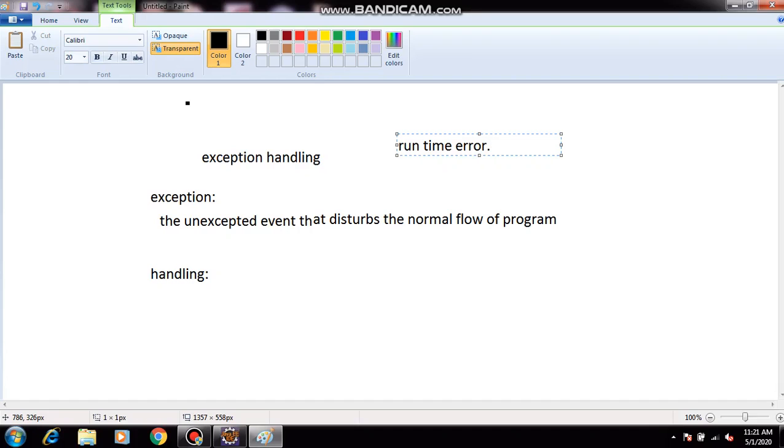That is the difference between compile time errors and runtime errors. Up to now we have seen compile time errors. From now we are going to see runtime errors also. Runtime errors are nothing but exceptions. So what is exception? The unexpected event that disturbs the normal flow of program is called the exception.